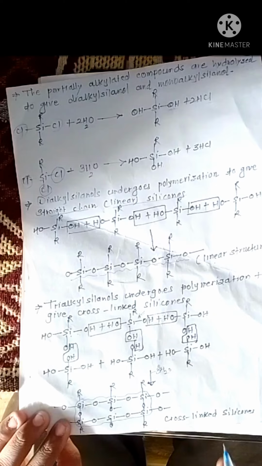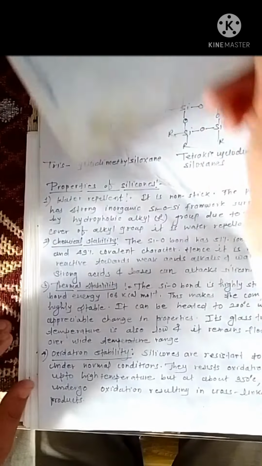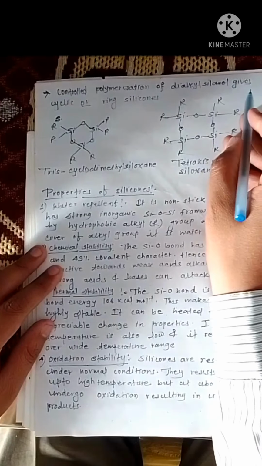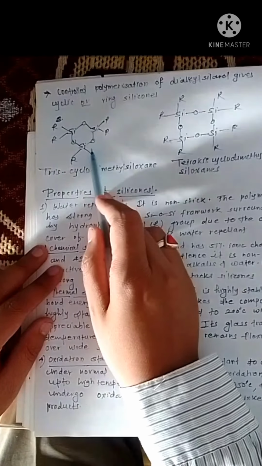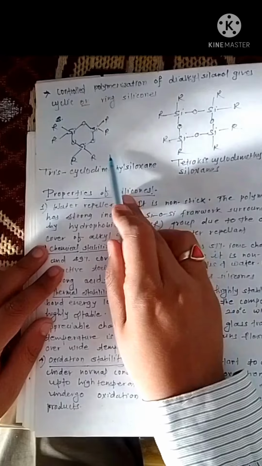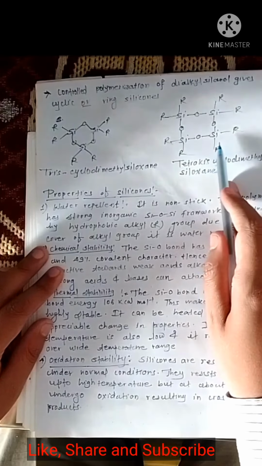So this is the structure of cross-linked silicones. Controlled polymerization of dialkyl selenol gives cyclic ring structures like this. It is known as hexamethylcyclotrisiloxane, and this is known as octamethylcyclotetrasiloxane.